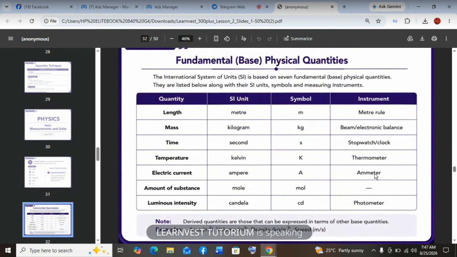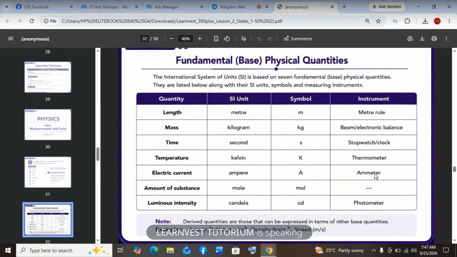The next is temperature. Temperature SI unit is Kelvin, and the symbol is K, capital letter K, and the instrument is thermometer. The next is electric current. The SI unit is ampere. The symbol of ampere is A, capital letter A, and the instrument is ammeter. The next is amount of substance. The SI unit is mole.